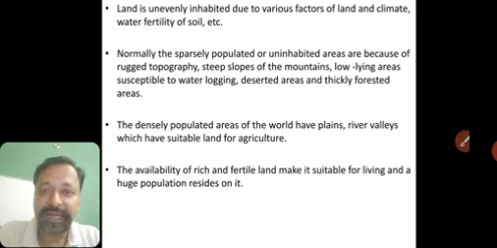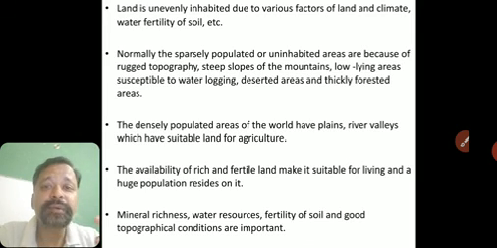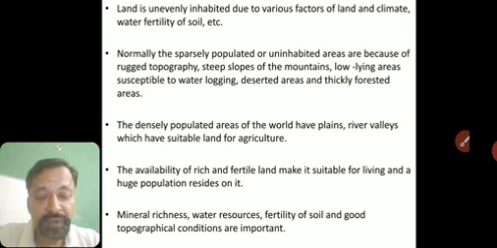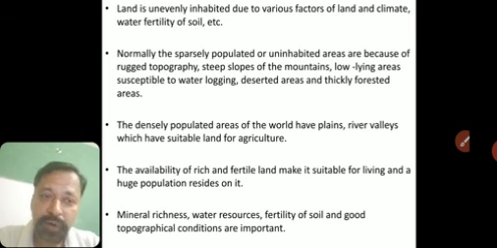Also, the availability of rich and fertile land makes it suitable for living. And last, we concluded with mineral richness. There should be some mineral resources available in that place, water resources, fertility of soil, and good topography. Either all of them or a few of them are the requisite factors which make that land inhabitable. People could stay there. Either all these factors should be there, or any few of them. Either one or two of them is also fine. People can stay there. So now we have seen the distribution of land actually.